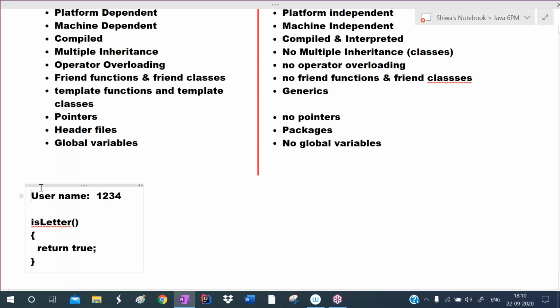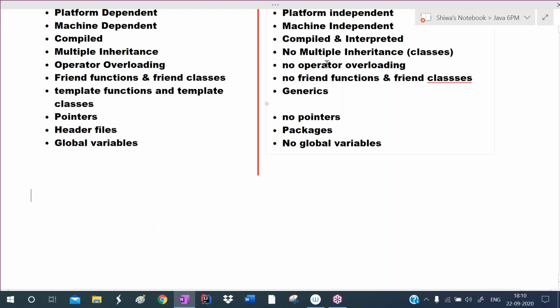Okay, check your audio and video settings. Now I start the session. Yes, now I'm starting the session.